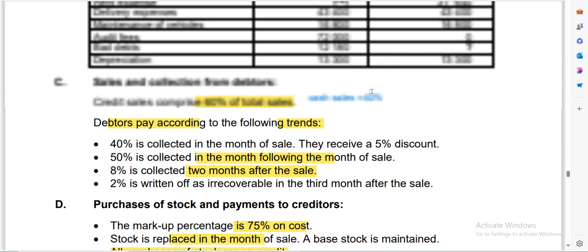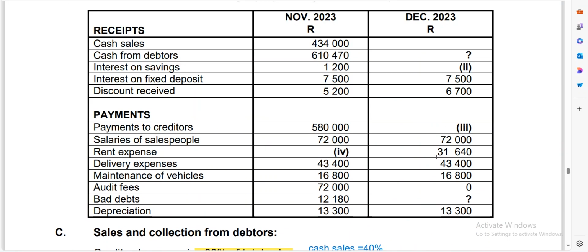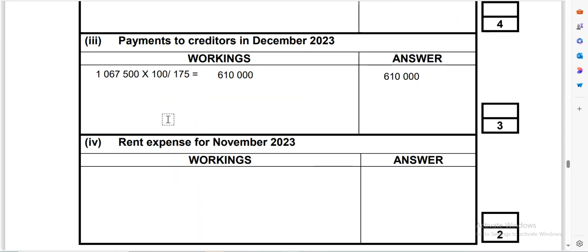So meaning that this rent expense that I have here, 31,640, is equivalent to 113. But what I want here, which is my unknown, my x, is equal to 100%.